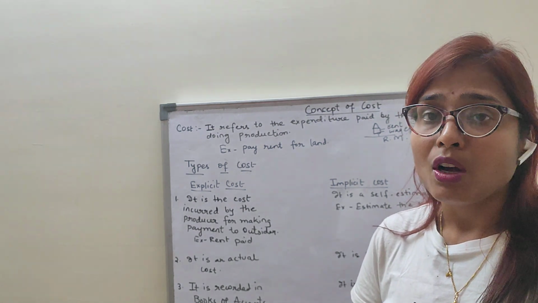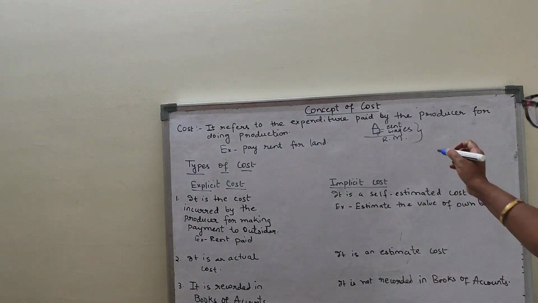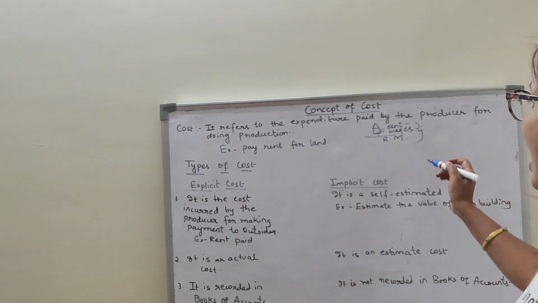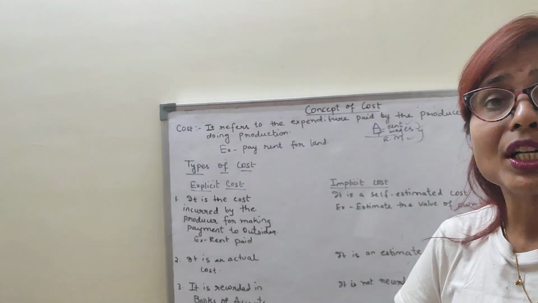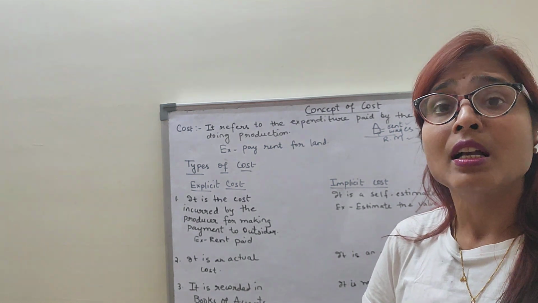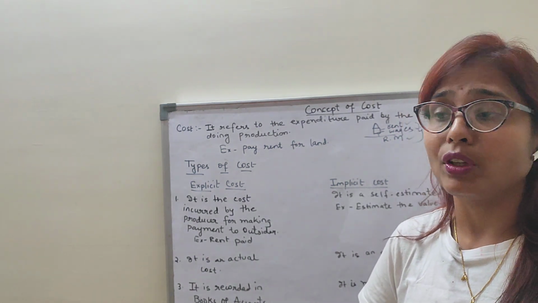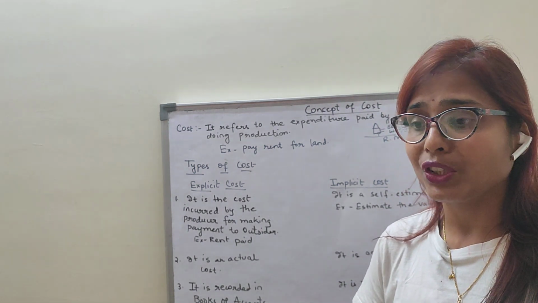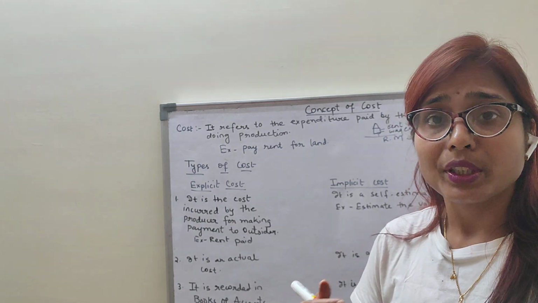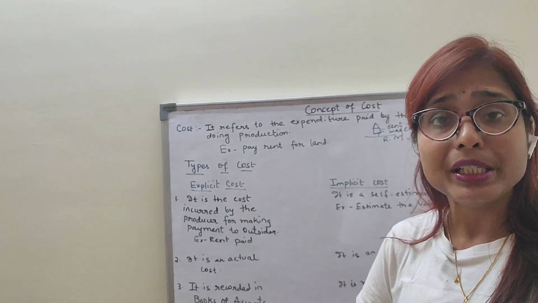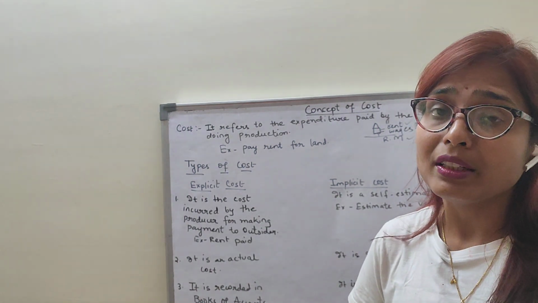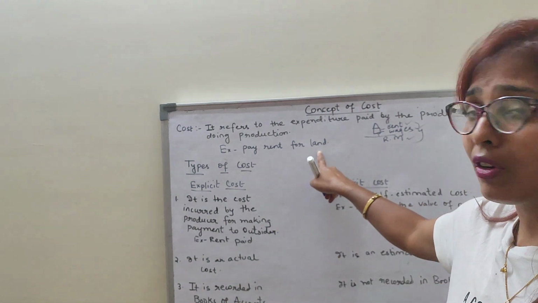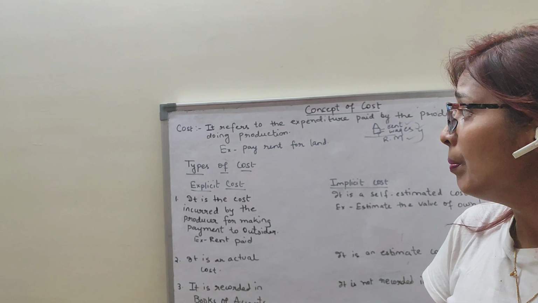So as a producer, what does he do? He needs to pay rent on land, he needs to pay wages to the laborers, and he needs to make payments to the suppliers for purchasing the raw materials. Besides this, the producer also incurs expenditure on the water supply, electricity bill, and depreciation of the capital goods, when the machine gets wear and tear or it's old, so it needs expenditure on purchasing new machines also. So these are all the costs which are incurred by the producer for doing production. I have given one example, pay rent for land. Is it clear, children?